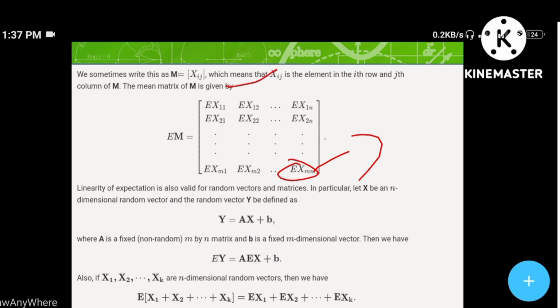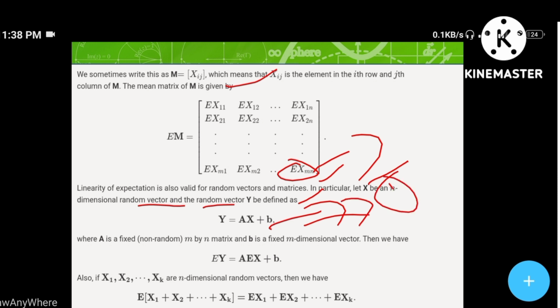Linearity of expectation is also valid for random vectors and matrices. In particular, let X be an n-dimensional random vector and let a random vector Y be defined as Y is equal to AX plus b. For future use, let's take it as equation 1.